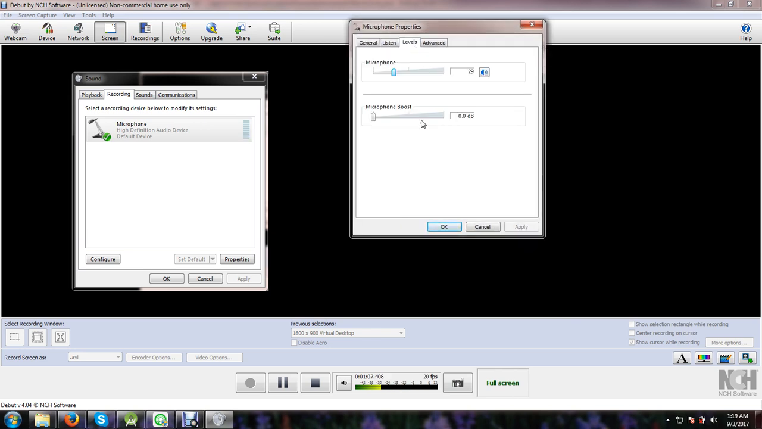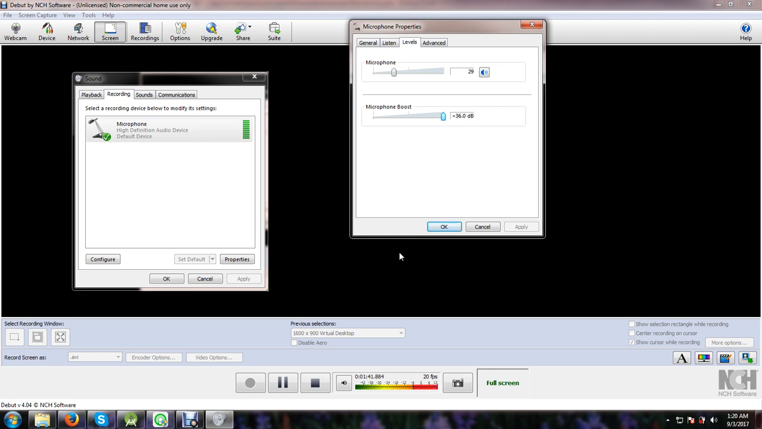Go to levels and look here, microphone boost is at 0. If I increase it, then you will hear my voice louder. Okay, here it is also very loud, and here is a red sign. If I increase it even more, you will hear my words very loudly, but the noise is very high.